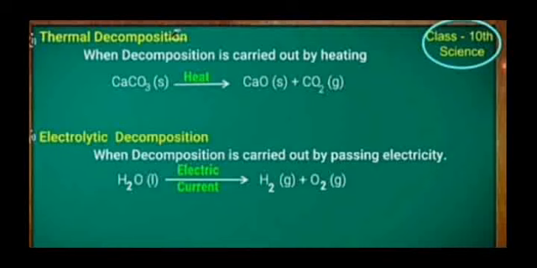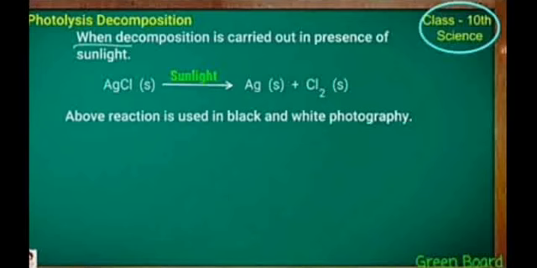When a decomposition reaction is carried out by passing electricity, it is called electrolytic decomposition. For example, electrolysis of water. Photolytic decomposition. When a decomposition reaction is carried out in the presence of sunlight, it is called photolytic decomposition. For example, silver chloride decomposes into silver.